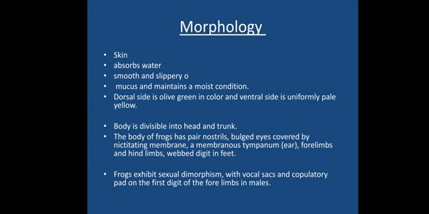The body of frogs has a pair of nostrils, and bulging eyes covered by the nictitating membrane. The nictitating membrane is a specific type of membrane which is impermeable to water, protecting the eyes of organisms found under the water. This membrane does not allow water to get inside the eyes. Nictitating membranes are mainly found in organisms which live in water. So they have the nictitating membrane.